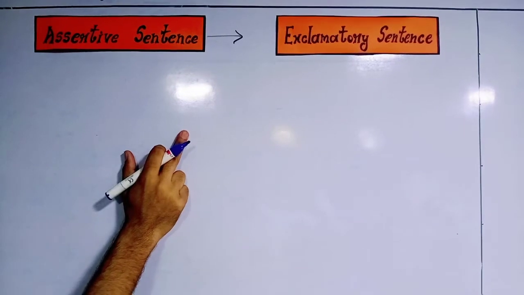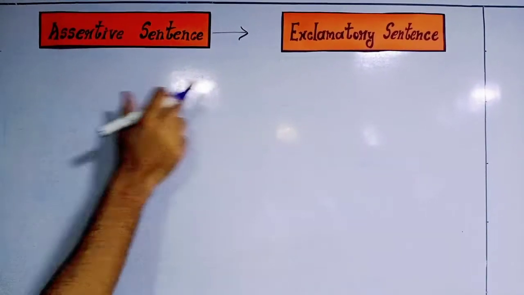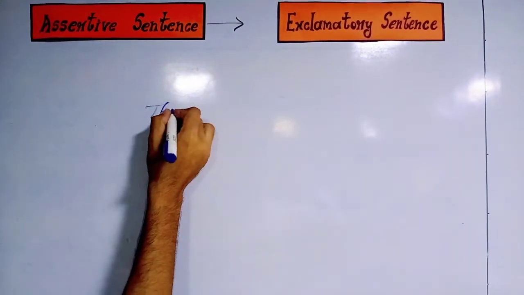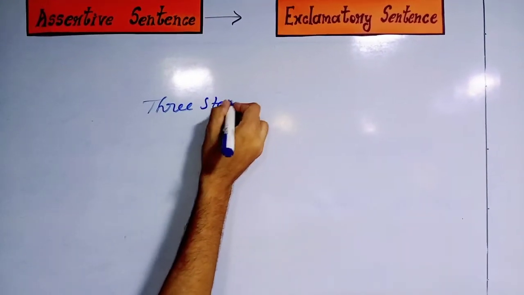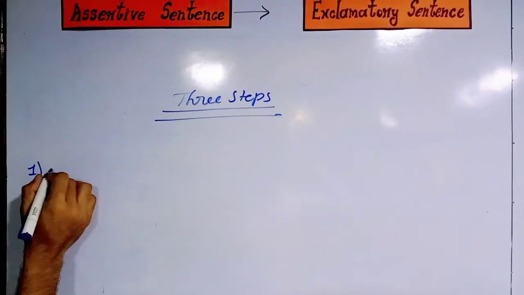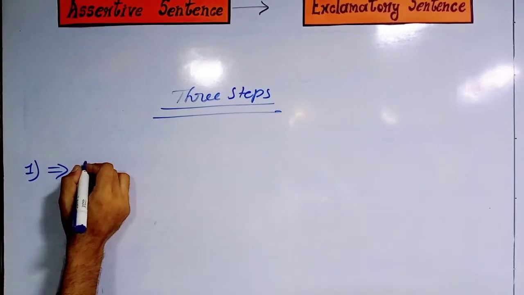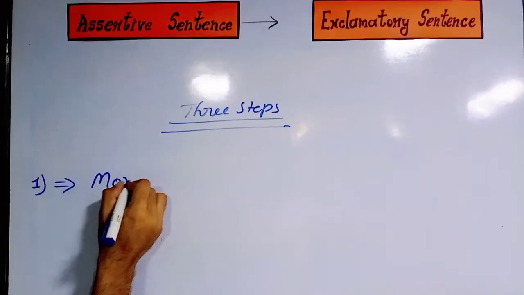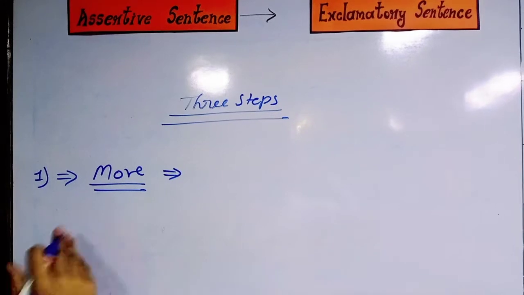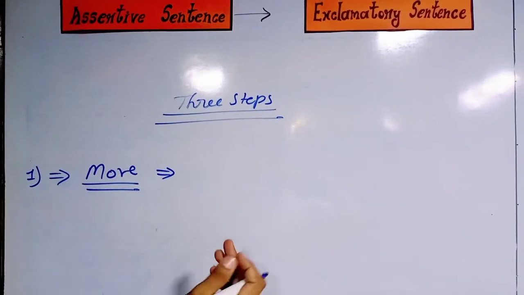Whenever we are going to convert assertive into exclamatory, we have to follow 3 steps. Now, what are these 3 steps? The first one is move. Move means we have to move from one place to another place.